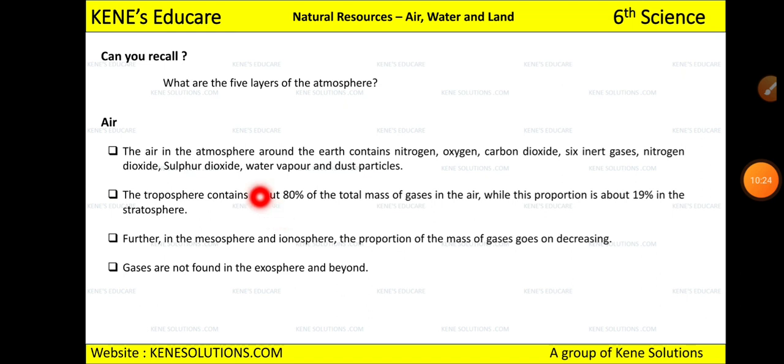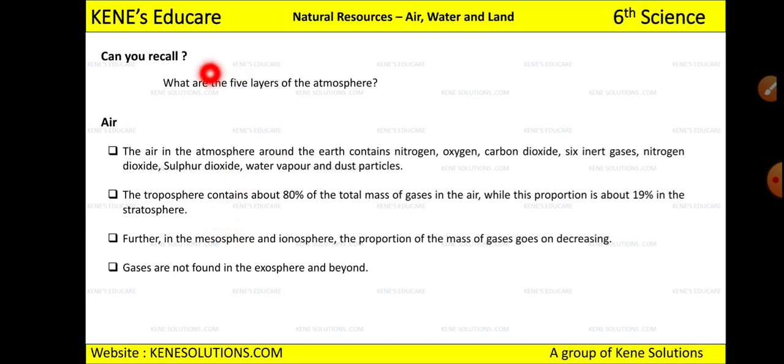Now see, the first one you will be studying is air, which is also called the atmosphere, right? So the air in the atmosphere around the earth will contain nitrogen, oxygen, carbon dioxide, 6 inert gases, nitrogen dioxide, sulfur dioxide, water vapor, and dust particles. Okay, so the air will contain all these things. The troposphere contains about 80% of the total mass of gases in the air.